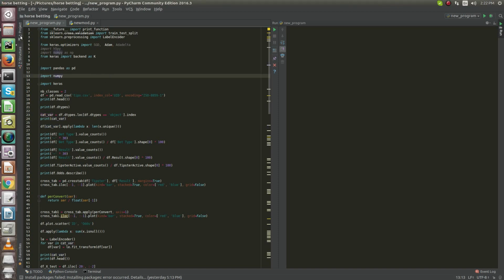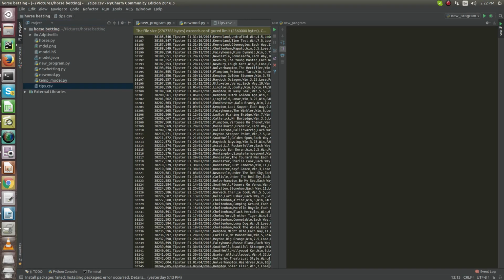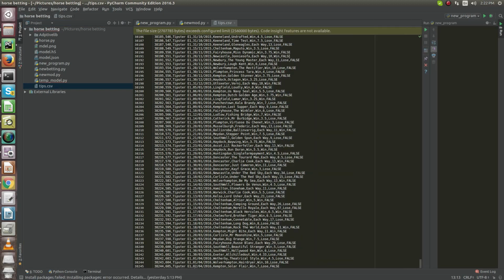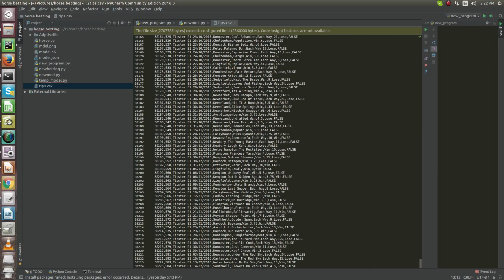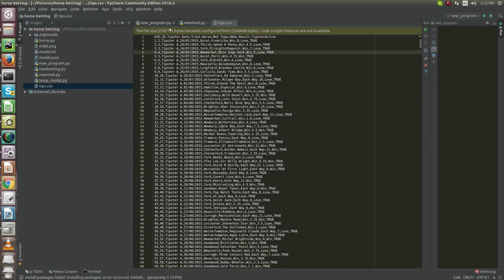But before proceeding, I have taken this dataset from Kaggle. I guess most of you have heard about Kaggle and their competitions. So this is the user ID, tip setter, date, track, horse, bet, and finally the result. This dataset is designed for a binary classification system: what is the probability of whether someone will lose or win.